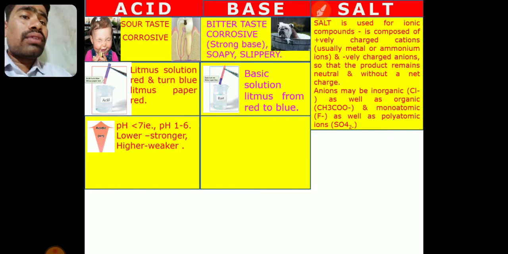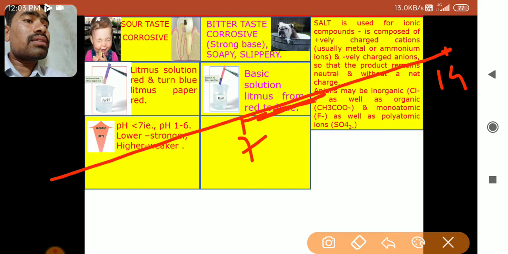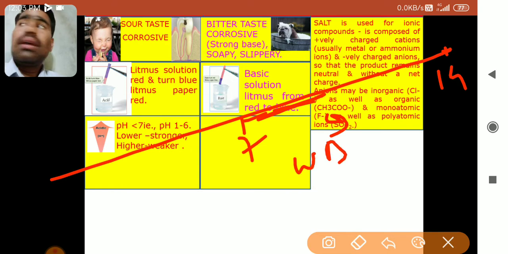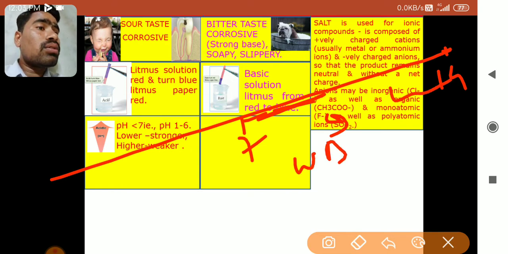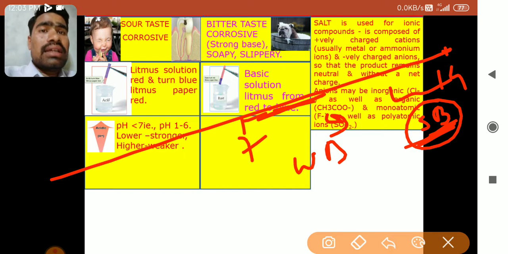For example, this is the pH scale, here is the 7 and here is the 14. In the beginning there is a weak base, from 7 to around 9, 10. When the pH goes ahead to 13, 14, it is a strong base. Like NaOH and KOH, if you measure their pH, strong bases will show 13 and 14.